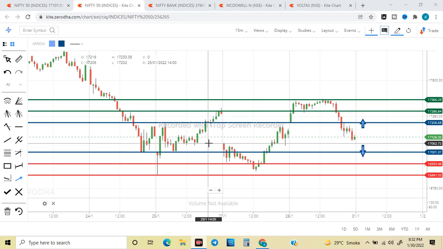Nifty will be weak for me as per my analysis below 16,990. 16,990 के नीचे ट्रेड होना चालू होती है निफ्टी in 15 minutes time frame, then I will look for a much lower target and look for going on a short side or sell side, one must say, towards 16,900 and 16,840. But if Nifty successfully crosses above 17,200 to 17,210,